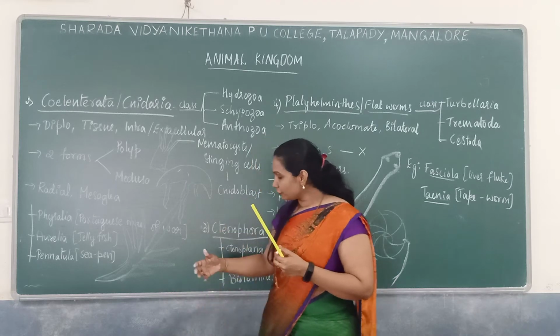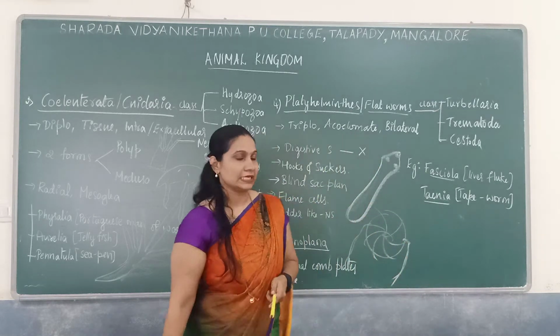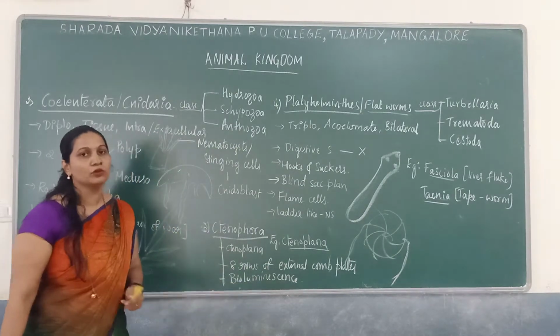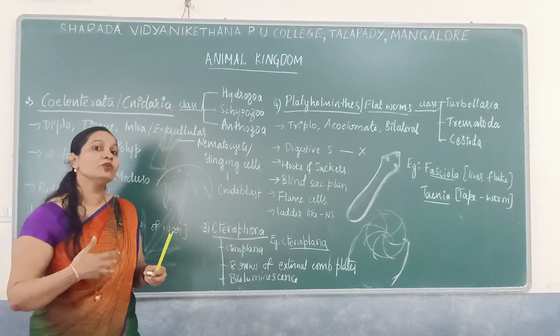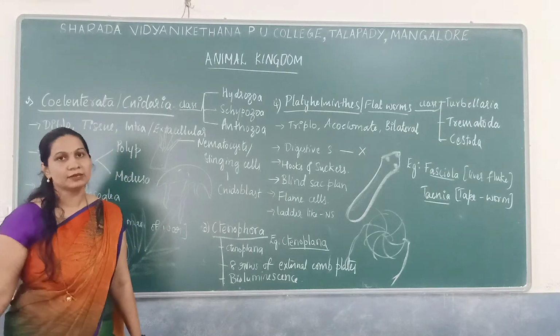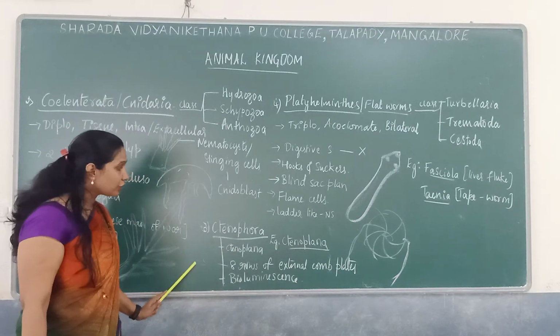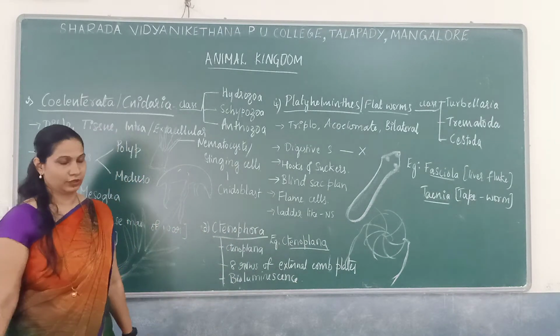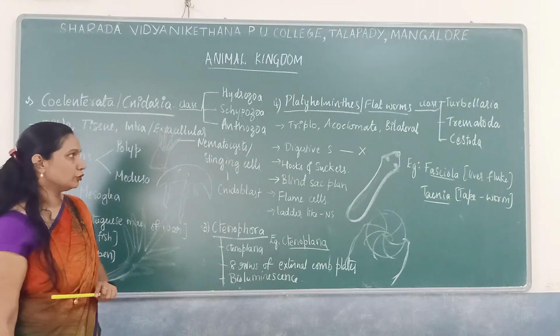So some of the members have a property known as bioluminescence. Bioluminescence means they have the ability to emit light. That is one of the very important features of Ctenophora. An example is Ctenoplana. Okay, so that is regarding Ctenophora.